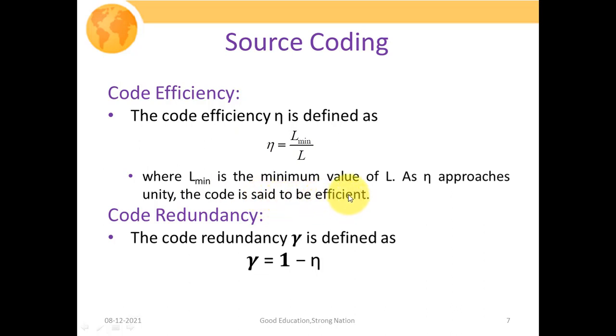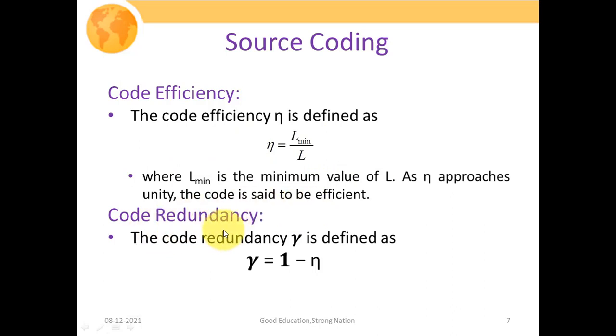So if the ratio of L minimum upon L is equal to 1, it means redundancy will be minimum, and those codes are called efficient codes, since the whole objective of source coding is to minimize the redundancy. So if that ratio turns out to be 1, we have no redundancy, and that code is called an efficient code.